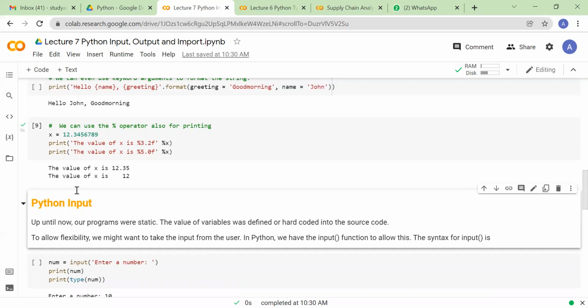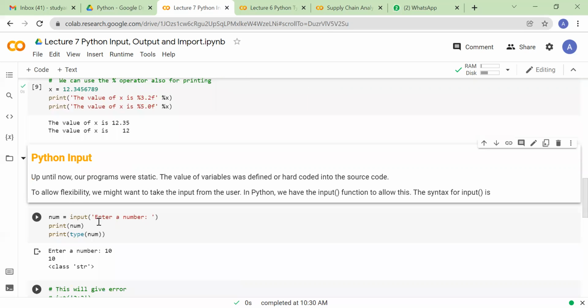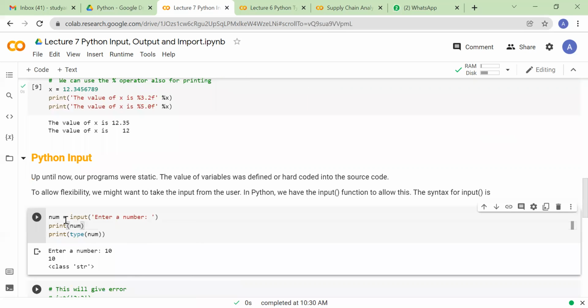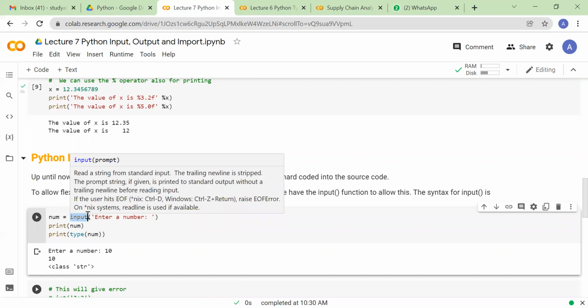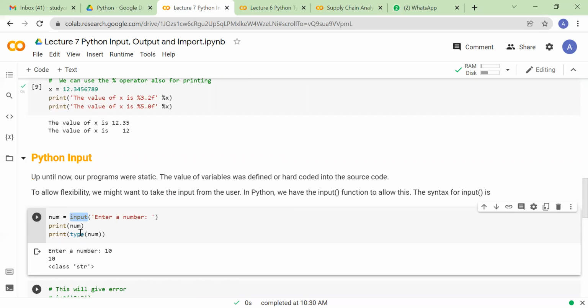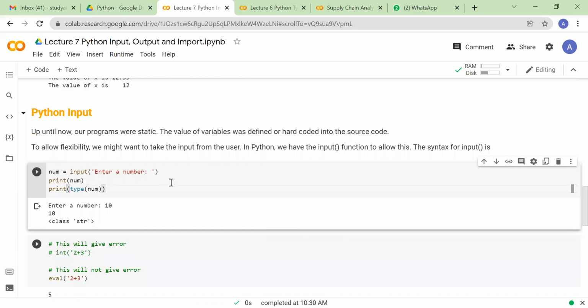Now let's see the input. How do we take input from the user? For that, we have another inbuilt function, like the way we have the print function, which is known as the output function. We have another function in Python called input, which takes input from the user. Here I'm defining a variable num, and the input function will take input from the user and store it into variable num.